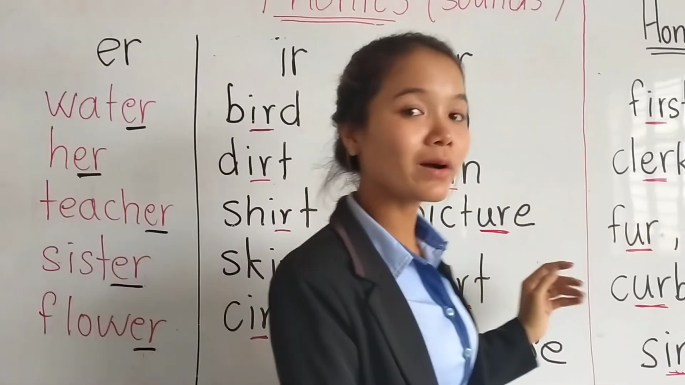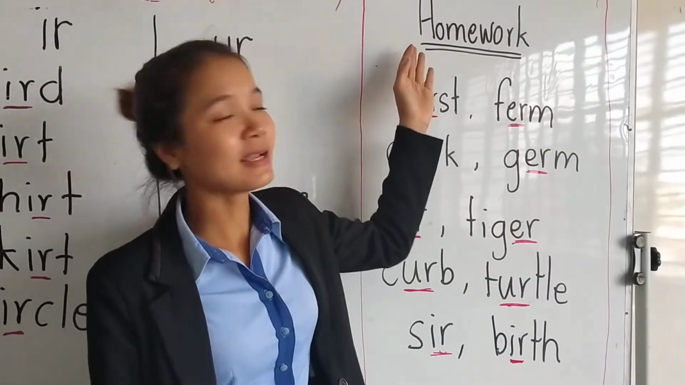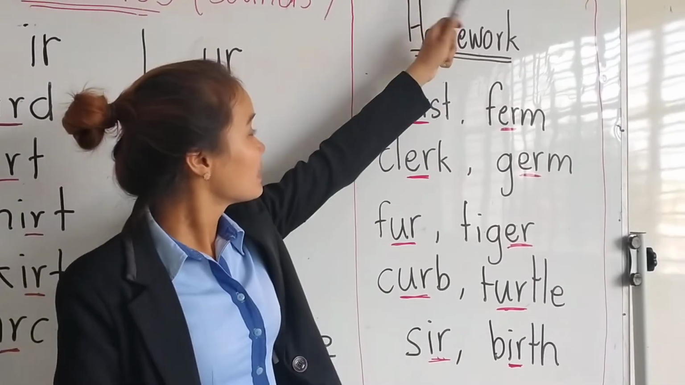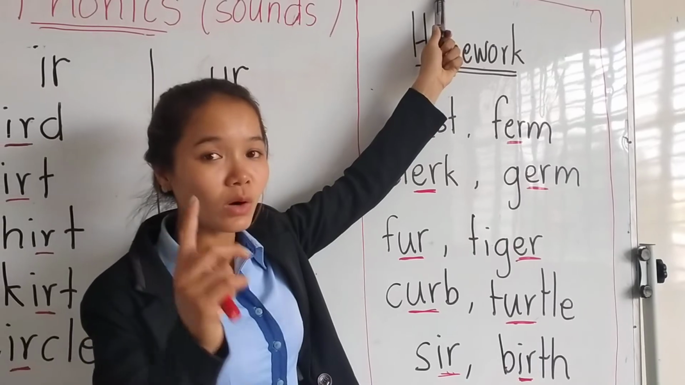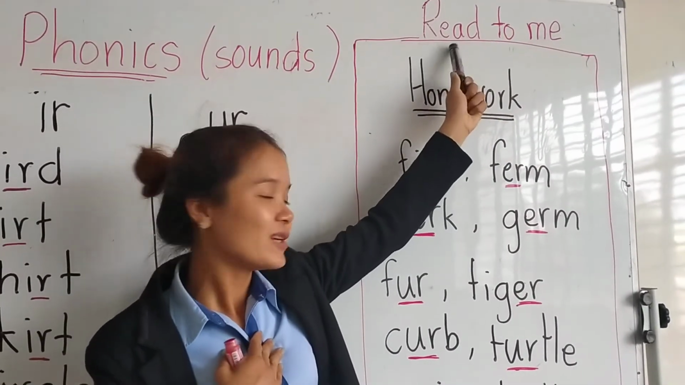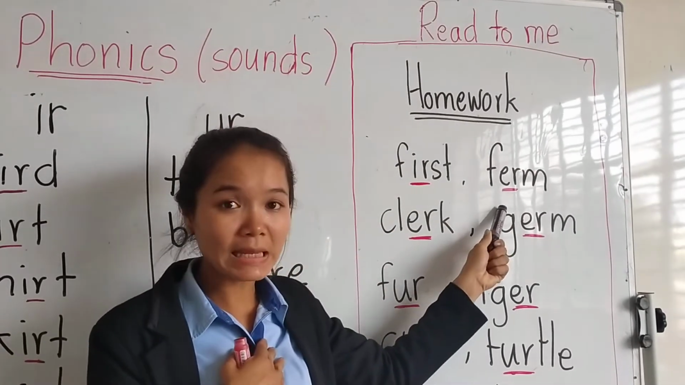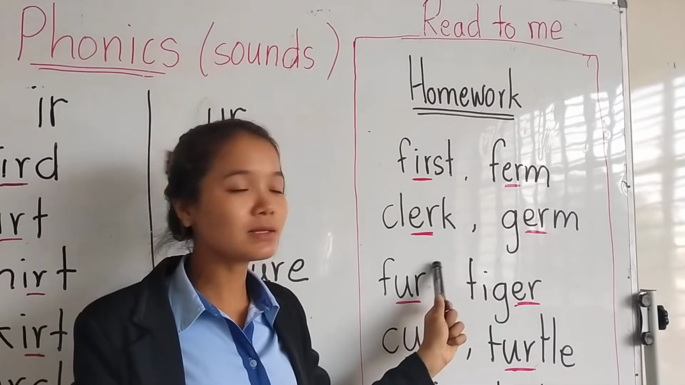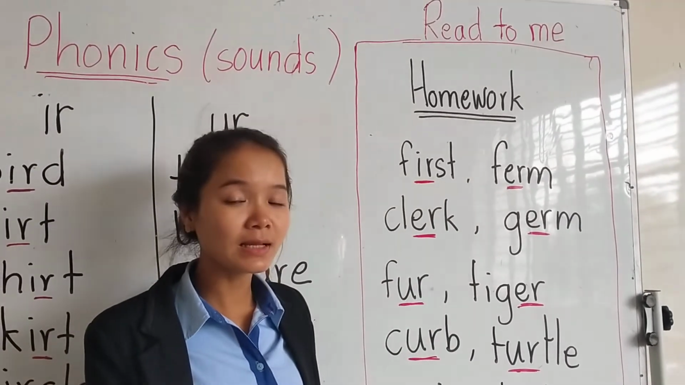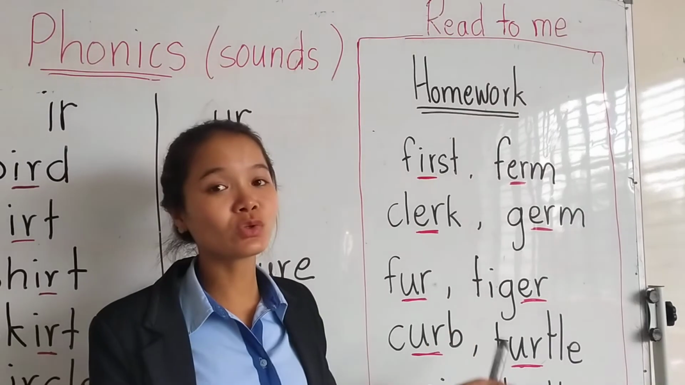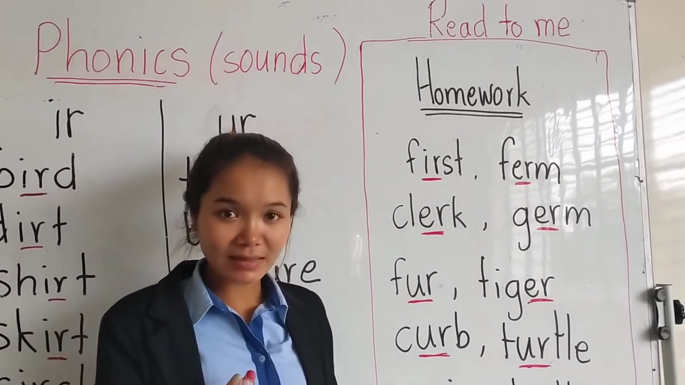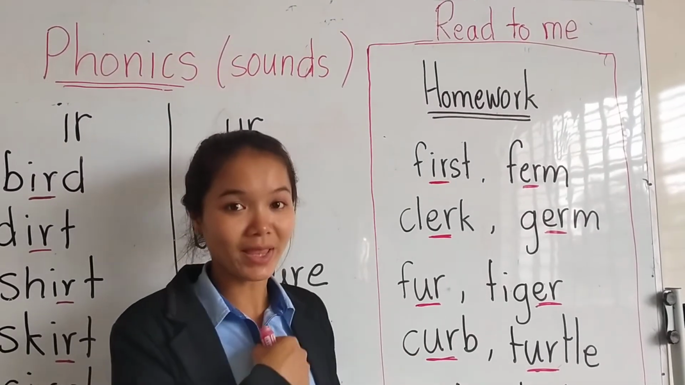Okay, now let's see the homework all together. Okay, here is your homework. Okay, homework means teacher wants you all to read to me. I want you to copy, that means you write all these words in your book. Copy these words in your book. Then I want you to read all these words to me. Read these words to me, right?